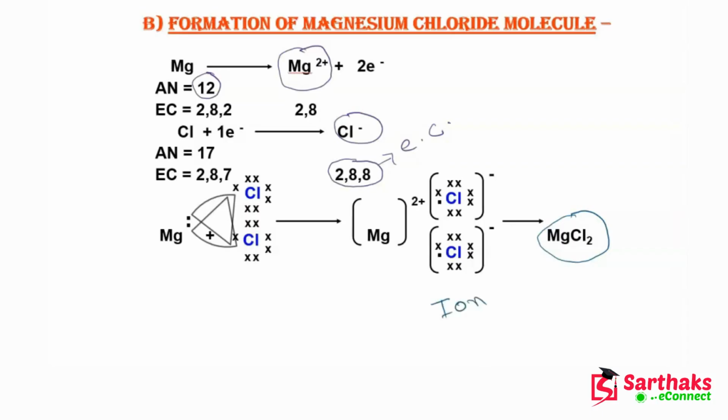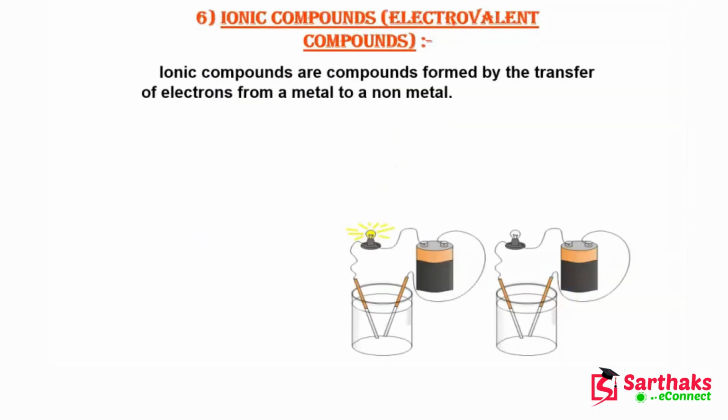So this is also an example of an ionic compound. I hope this point is clear to you. Now let's move on to the next slide.